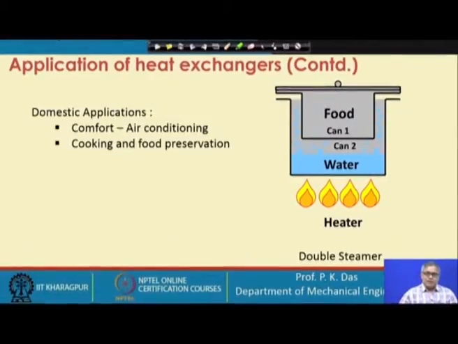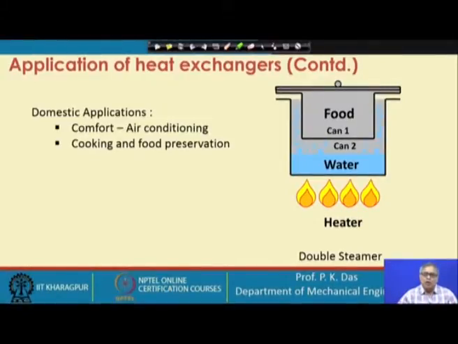In domestic applications, of course, compared to the industrial need for heat exchangers, that is less, but that is not less important. Comfort, and at some point I have told you that this is also some sort of life-saving device in cold countries or very hot countries.